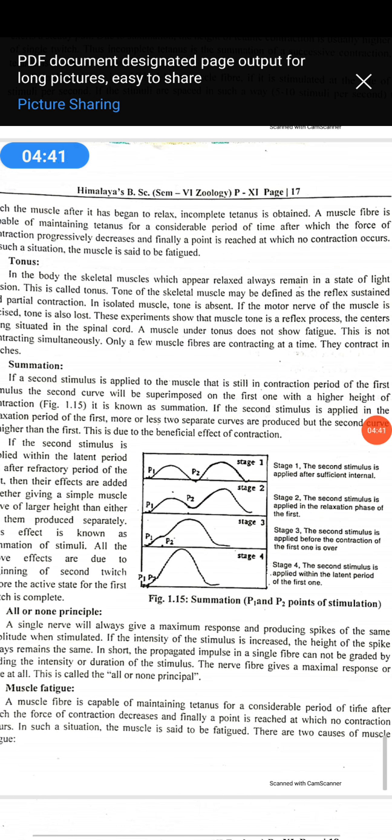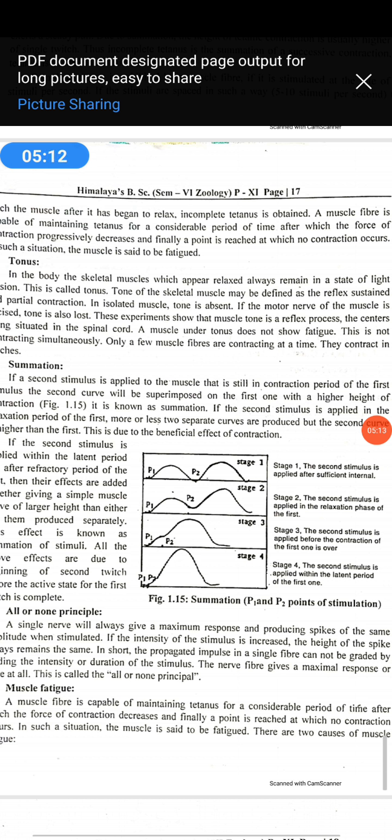Understand? When one stimulus is applied, the muscle fiber cannot respond to another stimulus, and this resting or refractory period is about 0.02 second. During that period the muscle fiber cannot respond to another stimulus. That period is called the refractory period, and it is about 0.02 second.